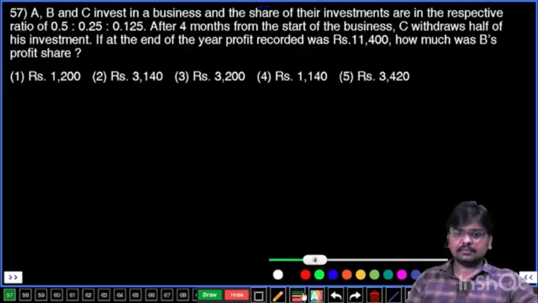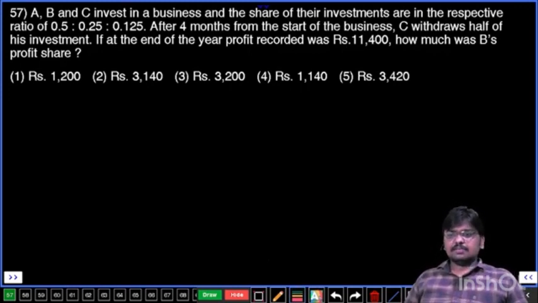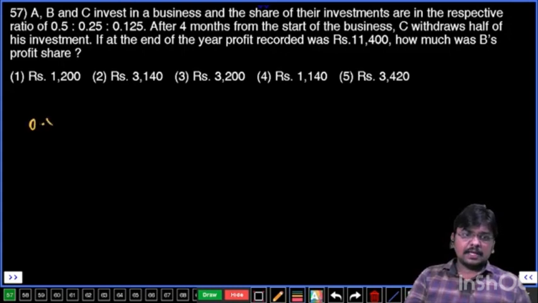A, B and C invest in a business, and the share of their investments are in the respective ratio of 0.5 is to 0.5 is to 0.25 is to 0.125.